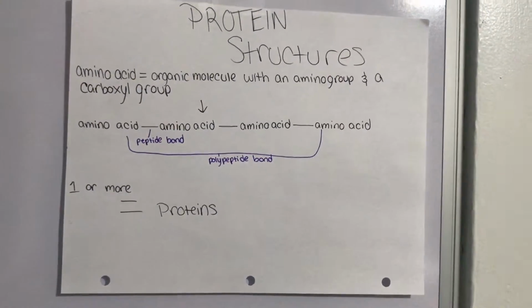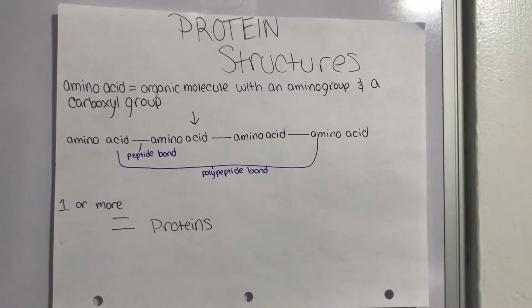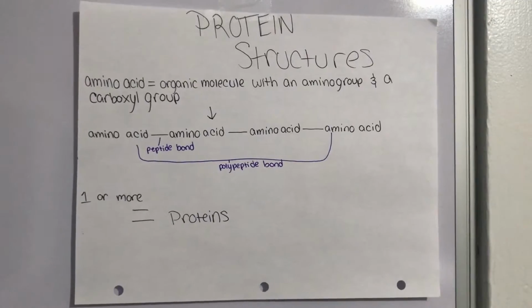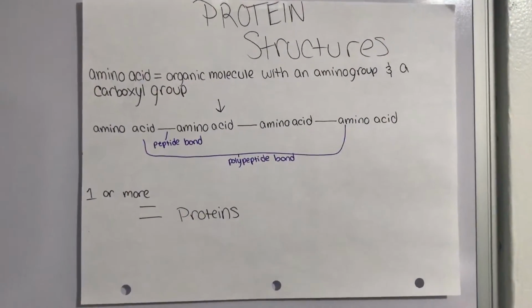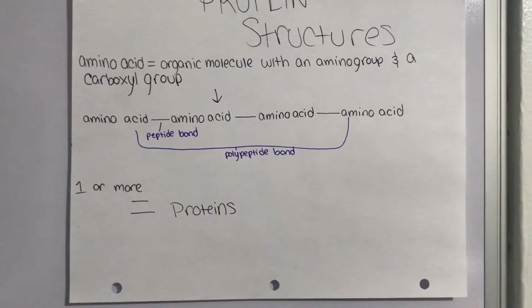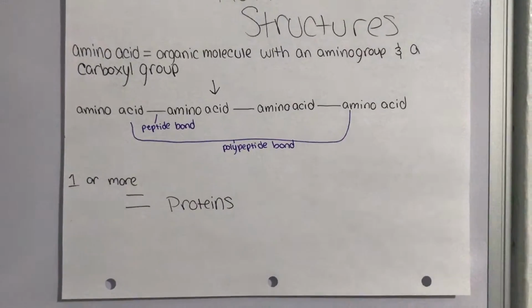What makes a protein? It starts with an amino acid. An amino acid is an organic molecule with an amino group and a carboxyl group. Amino acids usually are held together by a peptide bond. When you have more than one of those, they're called polypeptide bonds. One or more polypeptide bonds gives you a protein.